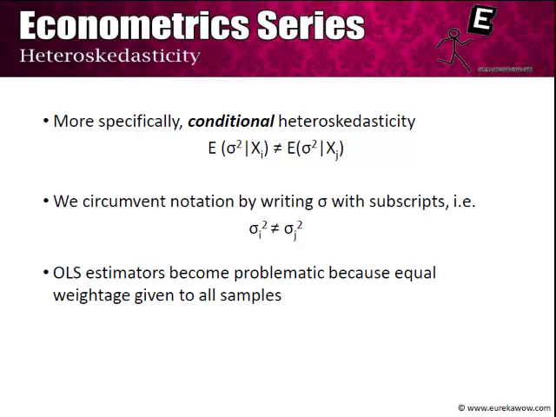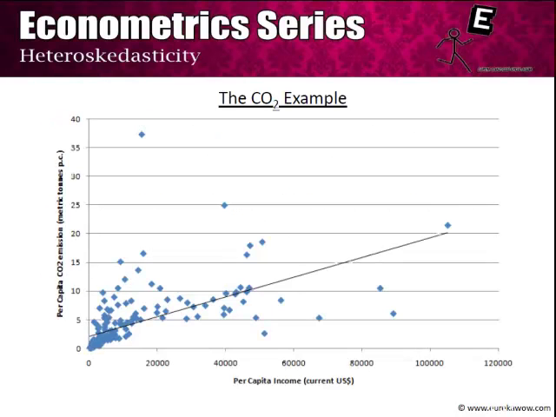Now the problem that we will find shortly is that OLS estimators become problematic because they give equal weightage to all samples. A sample point such as A, which shows lower variance, is actually more reliable than another sample point which shows higher variance, and hence it should be given more weightage. We will return to this point when we consider the remedies of heteroskedasticity.